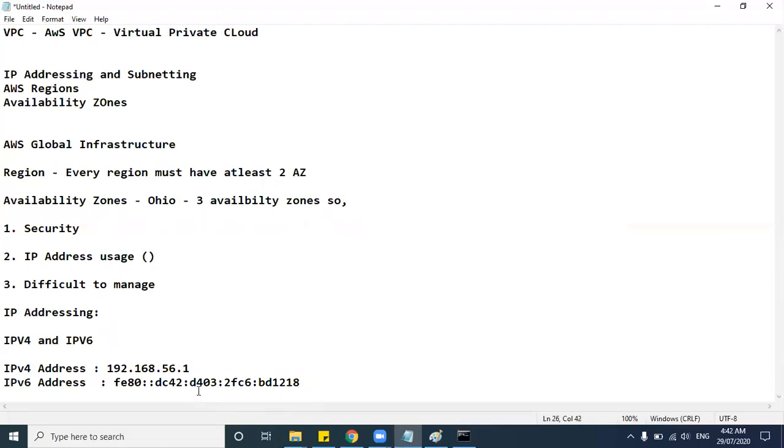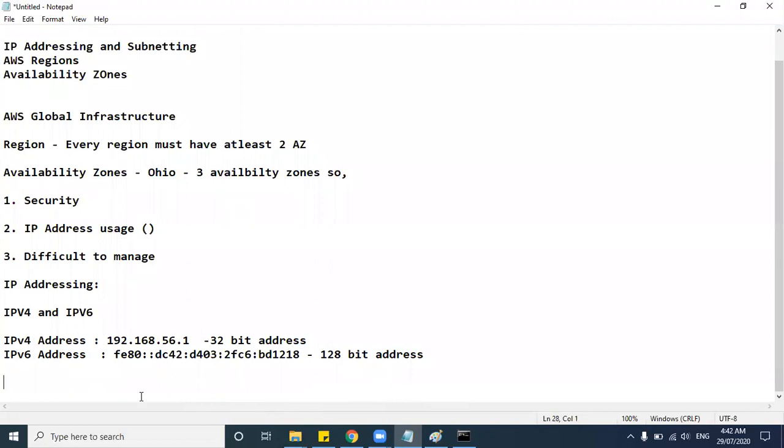If you see here, IPv4 is simple. It is a 32-bit address. But IPv6 is a bit more complex, which is a 128-bit address. You might wonder which type of IP address came into the market first.